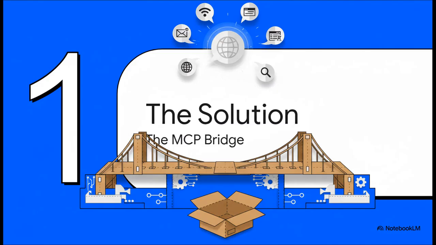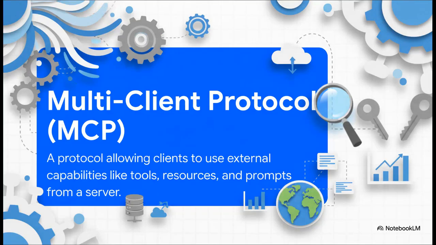But what if we could build a bridge to get out of that box? That is exactly what we're doing today using something called the Multi-Client Protocol, or MCP. Think of it like a universal translator that lets the AI talk to the entire outside world. So what is MCP? It's a standardized communication protocol. It creates a secure and reliable way for an AI client, like, say, Claude for Desktop, to access external tools and live data feeds. It's really the key that unlocks a whole new world of possibilities for the AI.